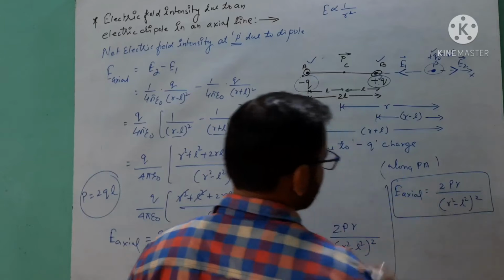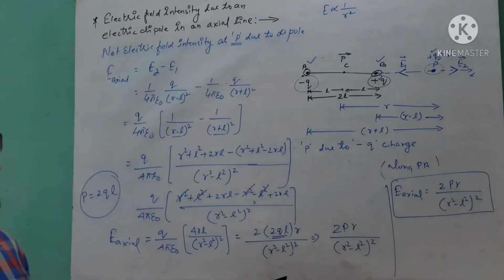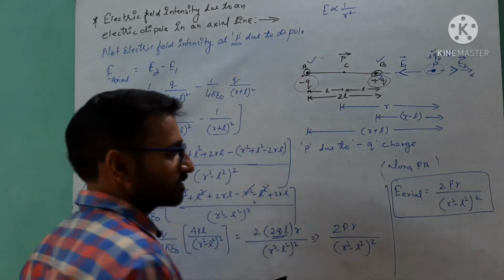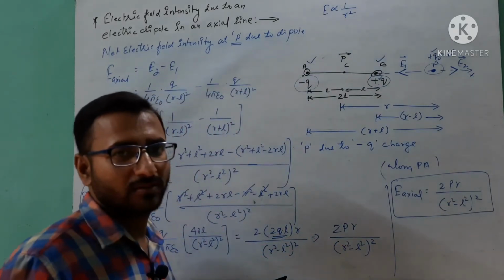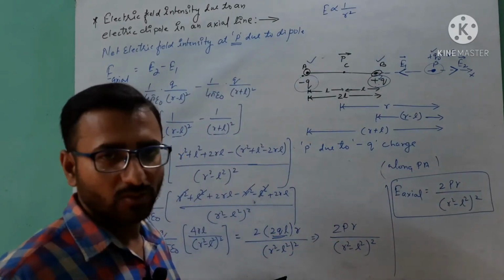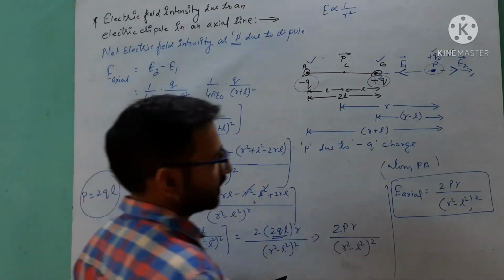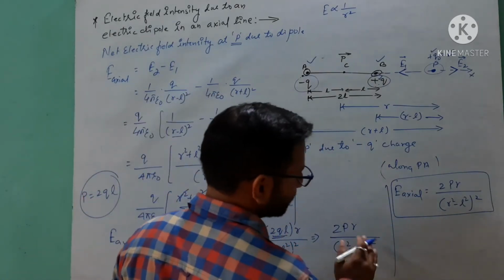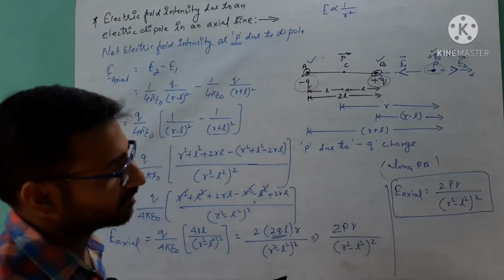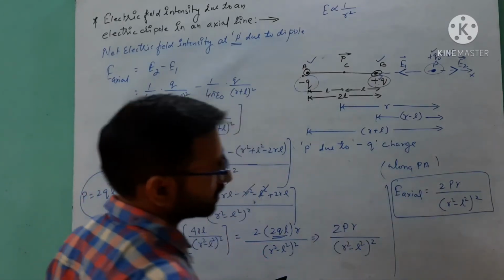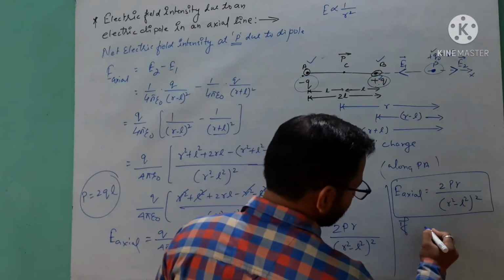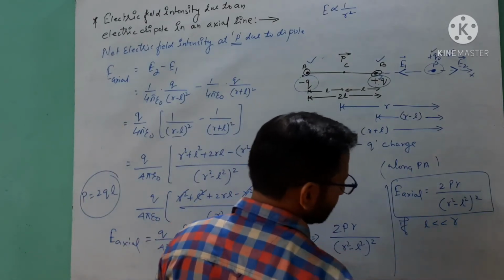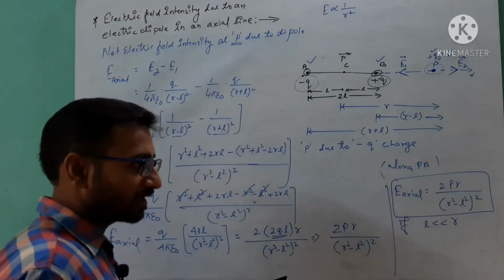But in most conditions, the derivation answer is for the case where l is very small with respect to r. Otherwise you have to remember this answer also for your numerical portion.